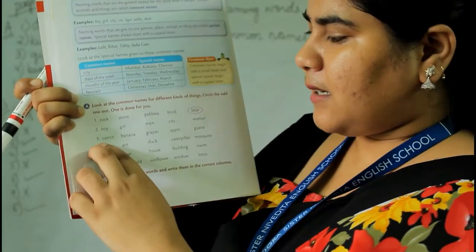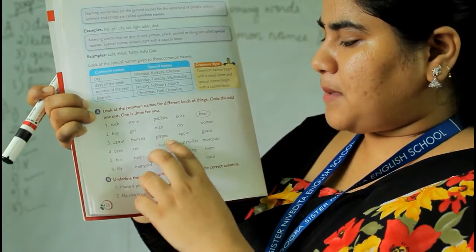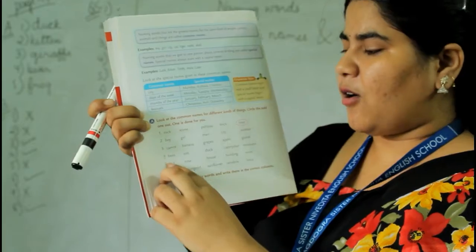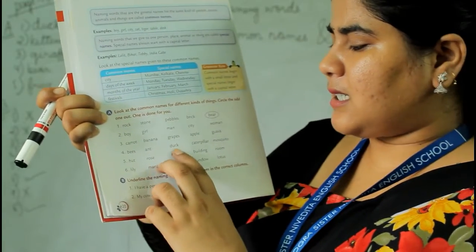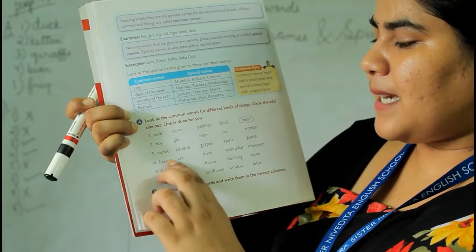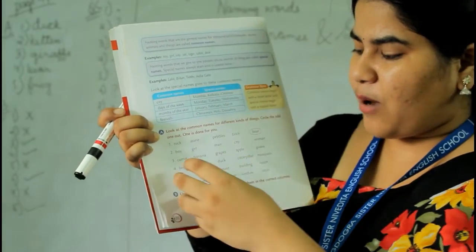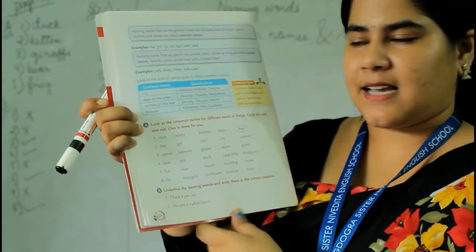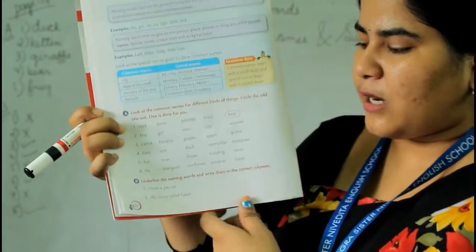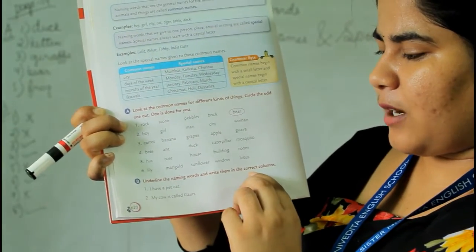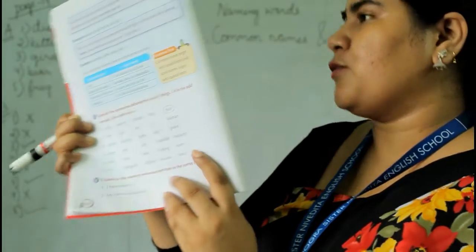Odd one, circle. Carrot, banana, grapes, apple, guava. All these are fruits except carrot, so it's the odd one. Bees, duck, caterpillar, mosquito. In this way you have to do this exercise, this part also. Okay, now let's move on to question number B. Underline the naming words and write them in the correct column. You have to underline the naming words.